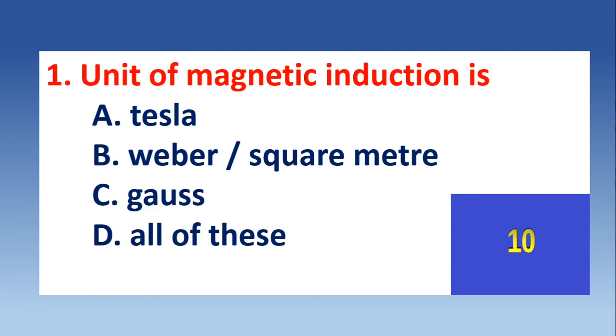Unit of magnetic induction. A physical quantity known as magnetic induction. You have to choose which of the following is the unit of magnetic induction. Options are A, Tesla, B, Weber per square meter, C, Gauss, and D, all of these. Your time starts now.